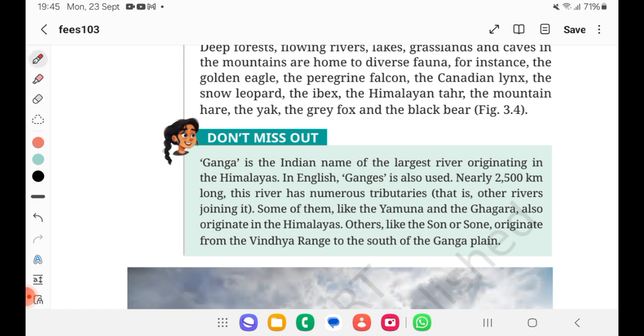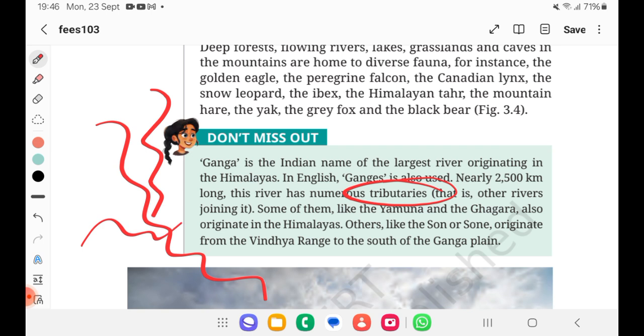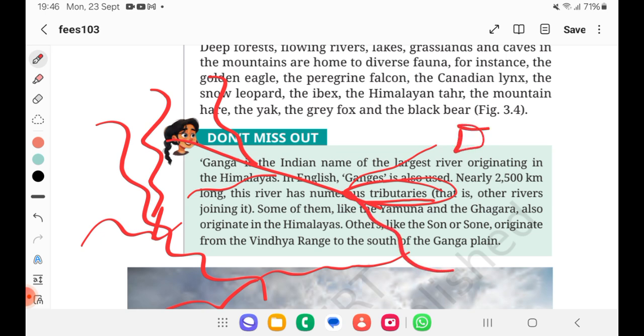Ganga is the Indian name of the largest river originating in the Himalayas. In English, Ganges is also used. Nearly 2,500 km long, this river has numerous tributaries, that is, other rivers joining it. So now one term they're expressing is tributaries. A tributary is a river that joins the main river. There is one more term called distributary. So first learn what a tributary is. When it is joining the main river, it is a tributary. When the main river is spreading into different branches, then it is a distributary. So that is one keyword you learn from here.